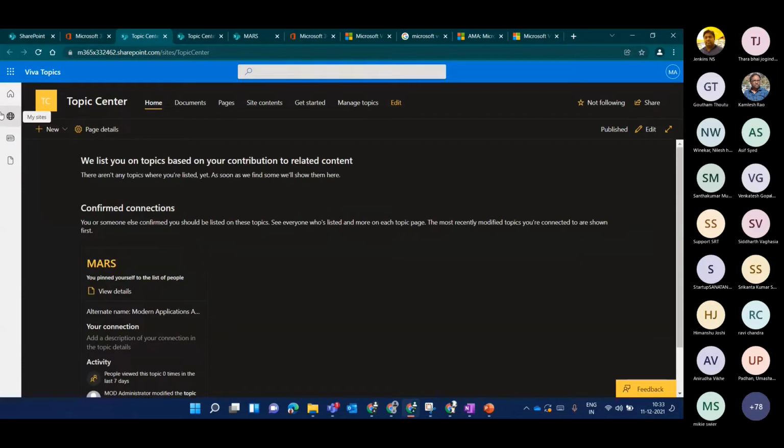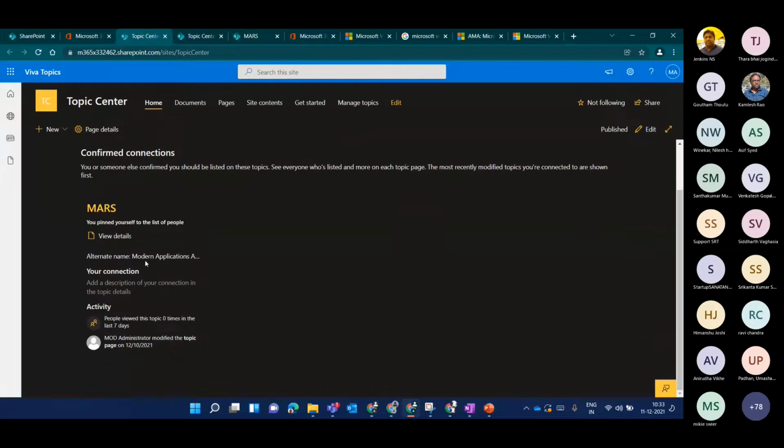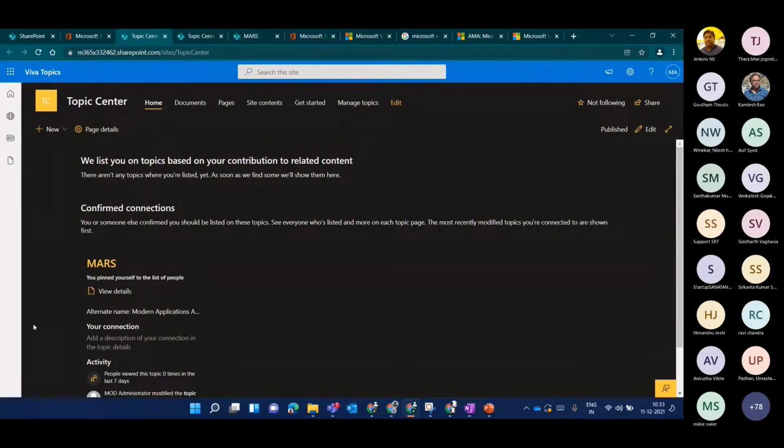Wow. So this is a topic center site. This is similar to your SharePoint sites, but this will only be created when you avail for this license. In the topic center site, this looks similar to a normal site, but if you see, it has different navigation tabs attached.